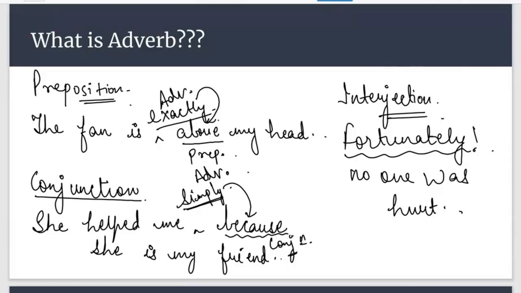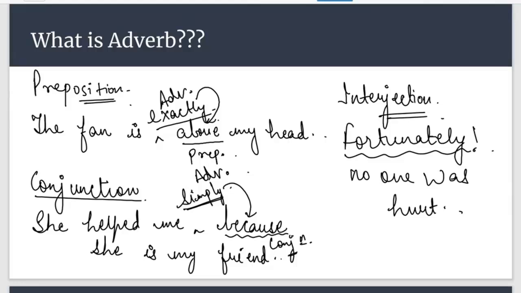Fortunately is simply showing my emotion that I'm happy. It is very fortunate that no one was hurt. So fortunately here is a word which is expressing the emotion of a person. So definitely it can be treated here as an interjection, and we all know that fortunately is an adverb.